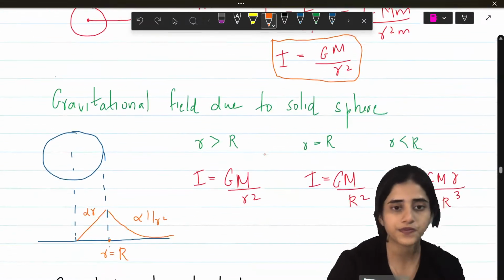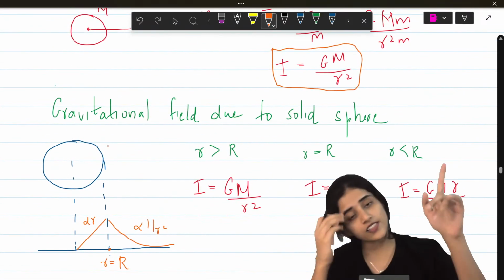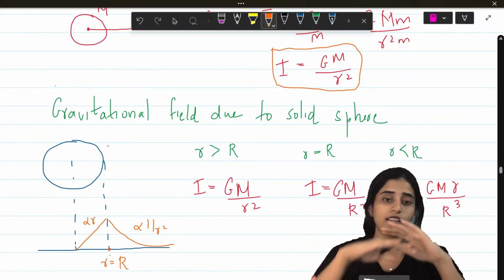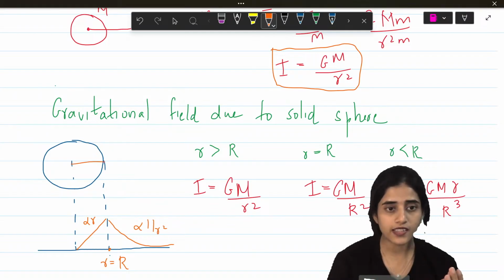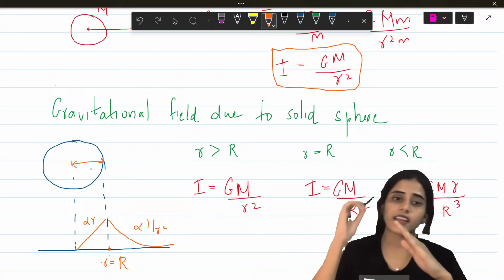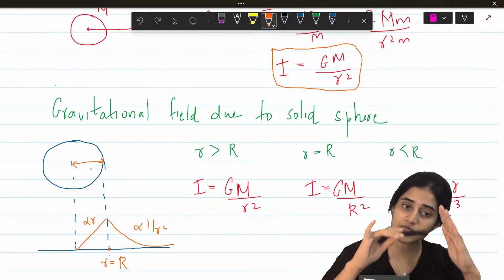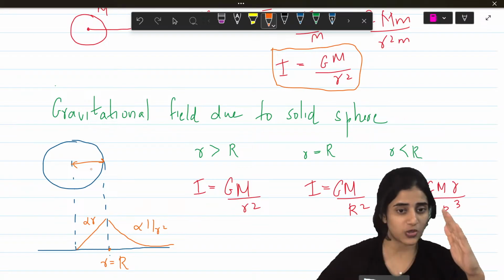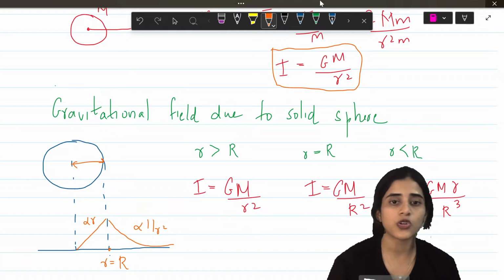Next is gravitational field due to a solid sphere. So this we've learned in electrostatics and potential as well. So if you have a sphere, and this sphere has a radius R, inside you can see the gravity is proportional to r. Outside you can see the gravity is proportional to 1 by r square. So it's reducing. And the point on the surface is r equals R. So you can look at this.